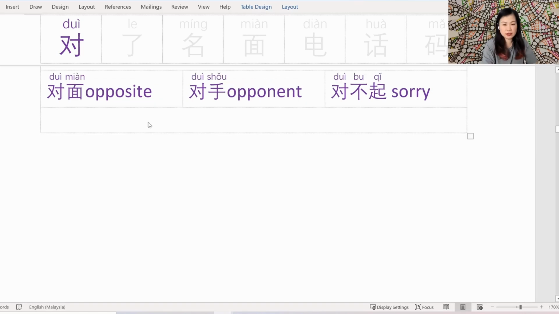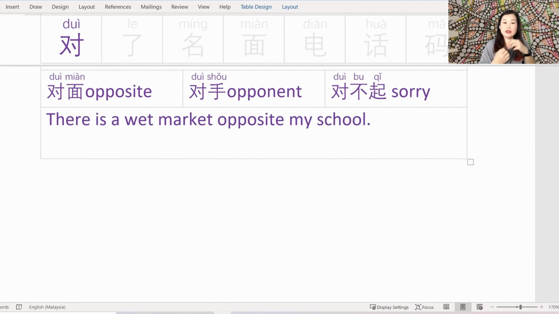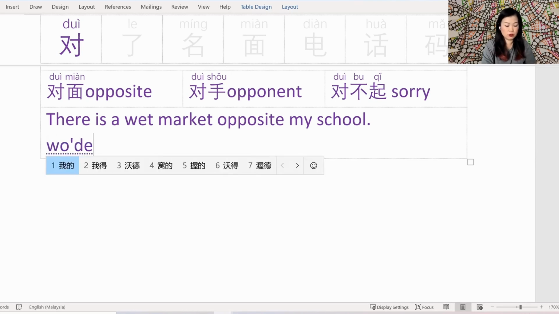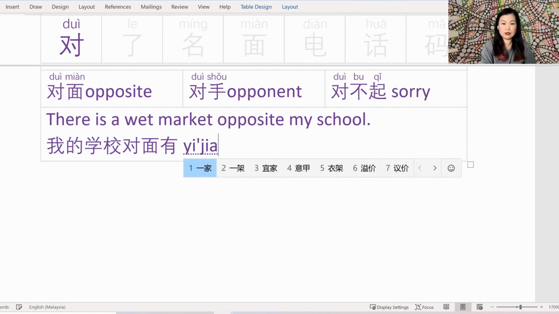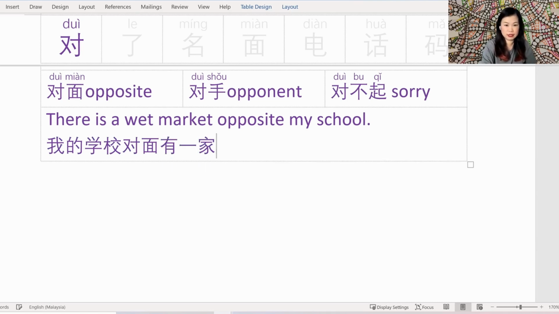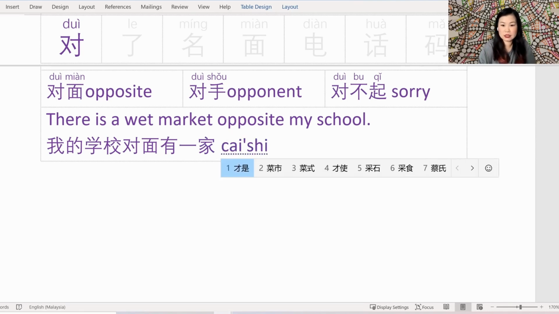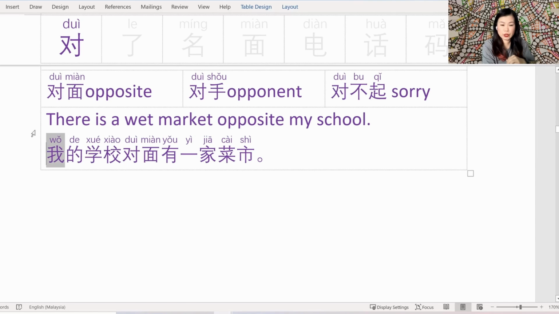对不起 Alright, so let's make up some sentences to practice using the words. Let's start with opposite. As I said, 对面 is a location opposite. There is a wet market located opposite my school. So in 中文, the sentence will be a little bit reversed. We will start with 我的学校对面 Okay, so opposite of my school, what's there? 有一家 a measure word to describe a building. 一家 wet market 是菜市这个菜市我的学校对面有一家菜市